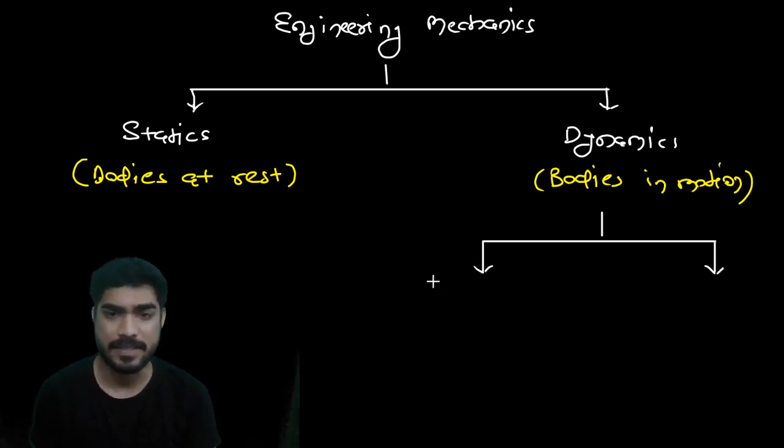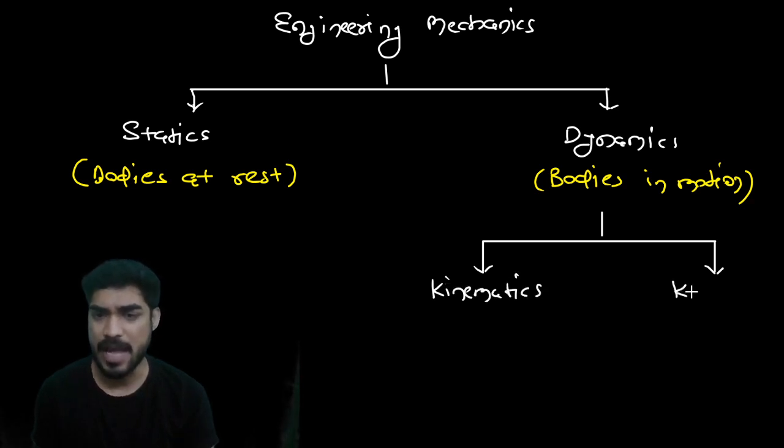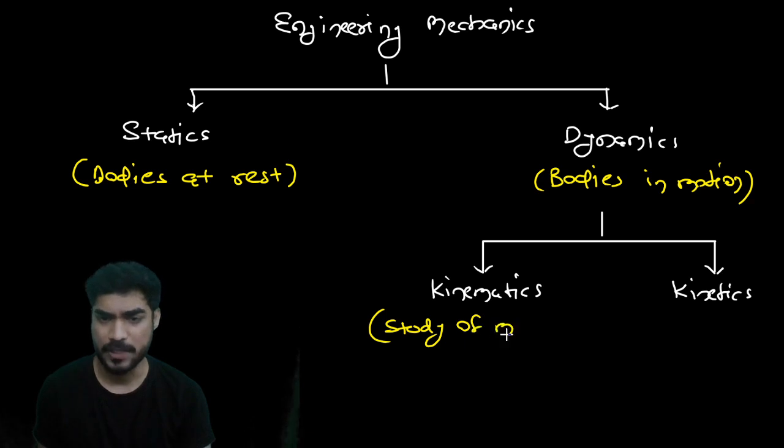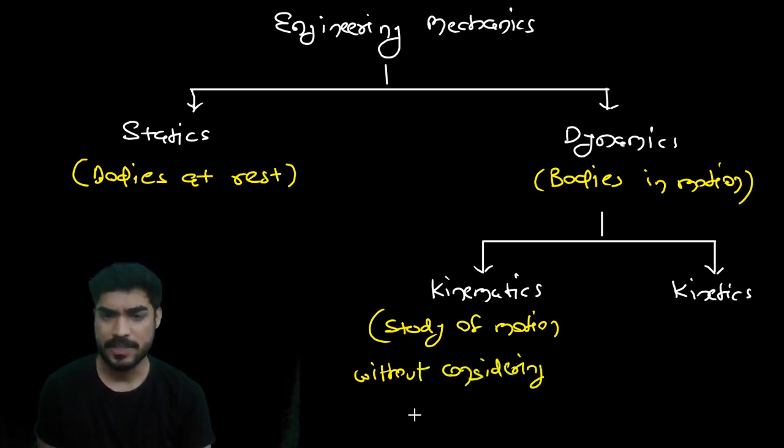In kinematics, we only study motion without considering the forces. So in the kinematics part, we don't consider the forces.